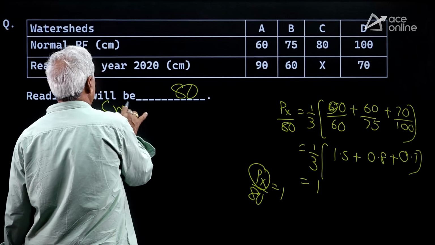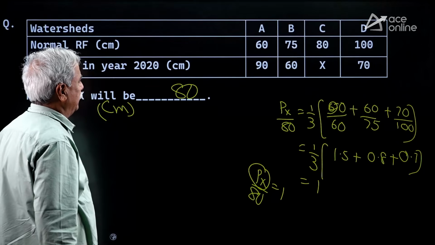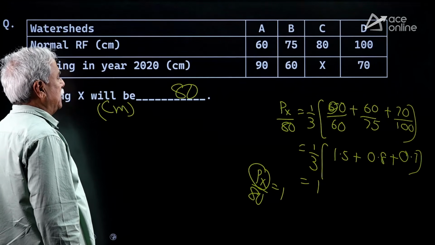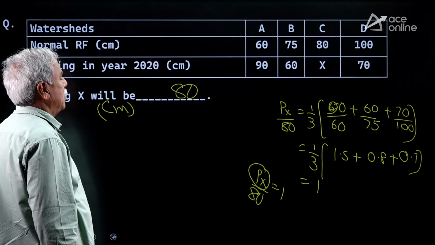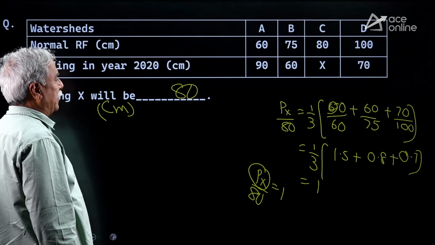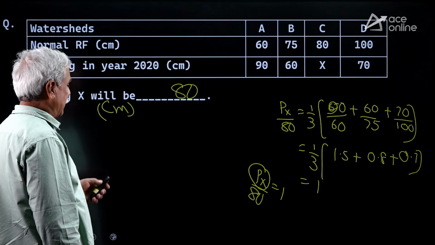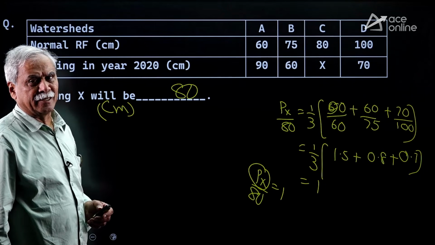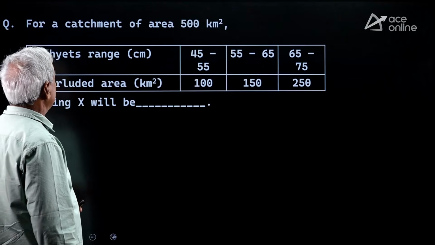Here it is given in centimeter, a small printing mistake. 80 centimeter is the right option. This is by taking the annual mean rainfall for the missing rainfall data. Normal ratio method, NR method, is the standard name given for that.